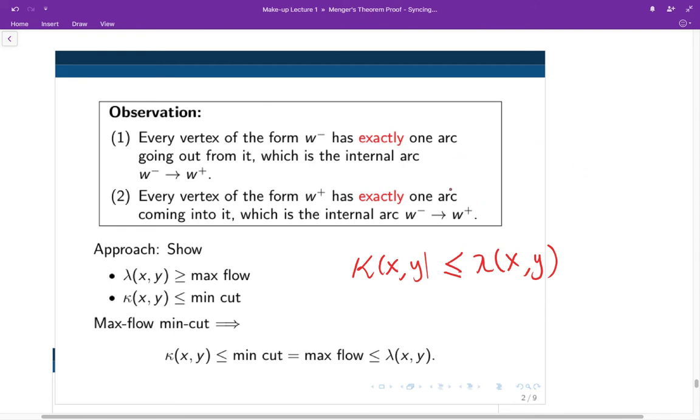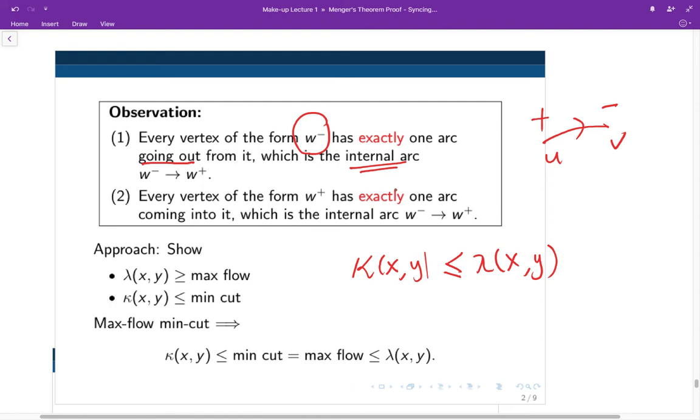Every vertex of the form W minus must have exactly one arc going out from it. And this must be the internal arc directed from W minus to W plus. The reason being, in step 2, except for the internal arc, all the other arcs are directed from the plus vertex, if you remember. So the only time when we have an arc directed from a minus vertex is when we have an internal arc.